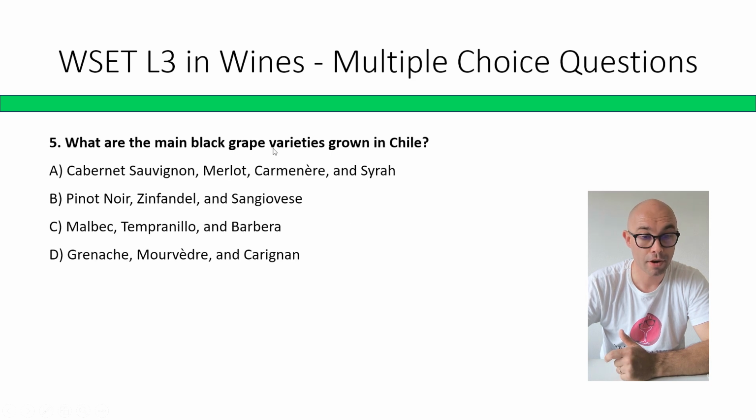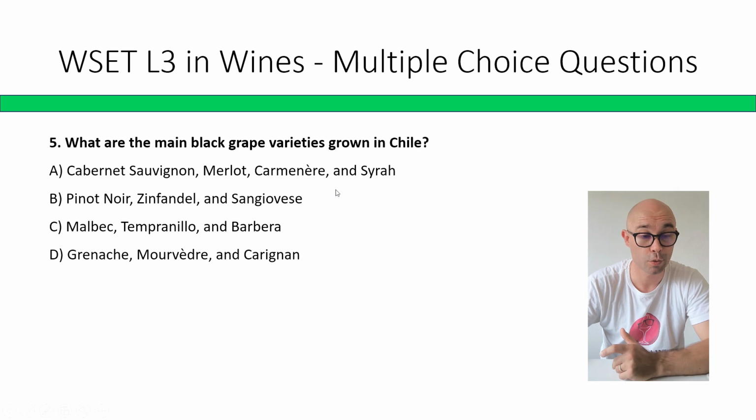What are the main black grape varieties grown in Chile? Cabernet, Merlot, Carménère, and Syrah; Pinot Noir, Zinfandel, and Sangiovese; Malbec, Tempranillo, and Barbera; Grenache, Mourvèdre, and Carignan. The correct answer is A, Cabernet Sauvignon, Merlot, Carménère, and Syrah.